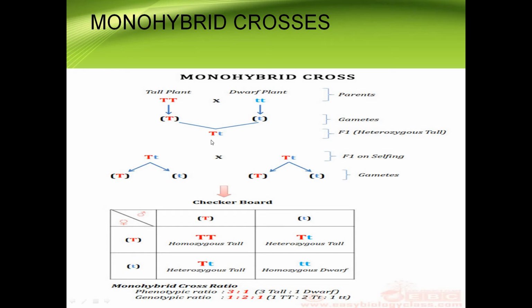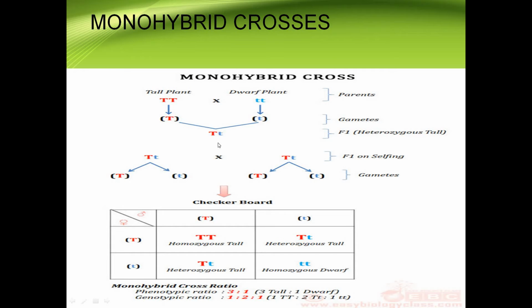So again, these are the offsprings produced from the parental generation. These plants from the F1 generation were allowed to self-pollinate again.